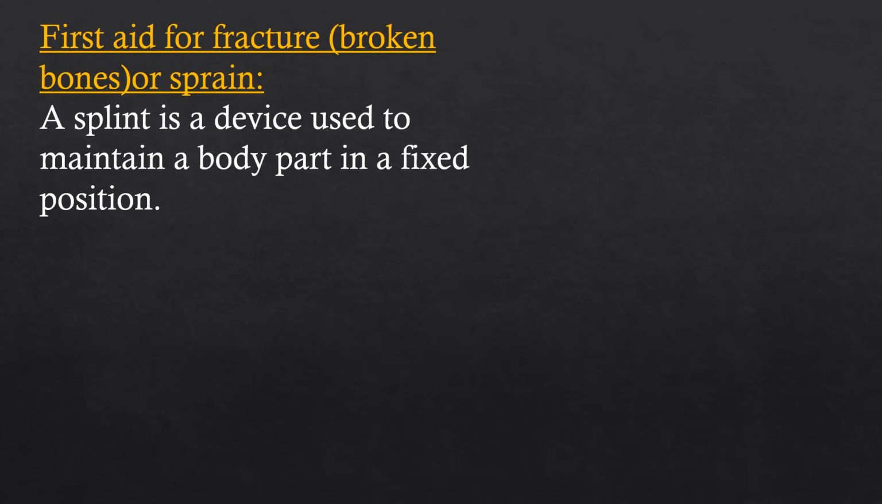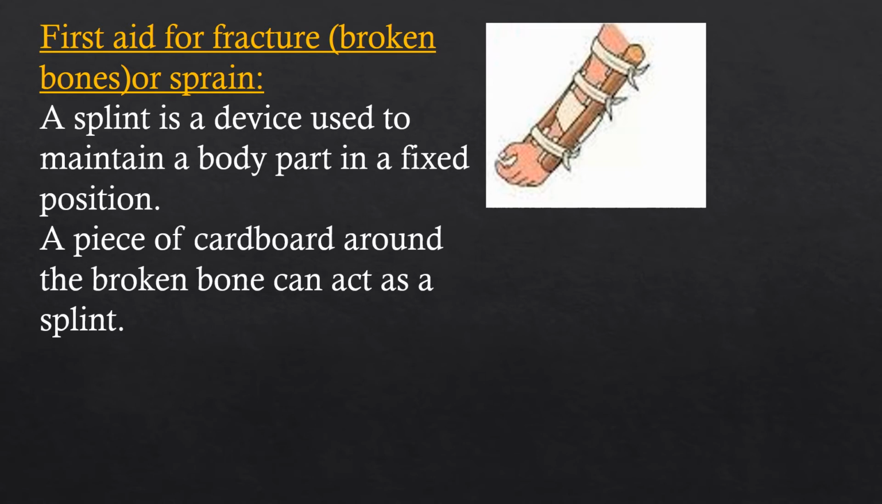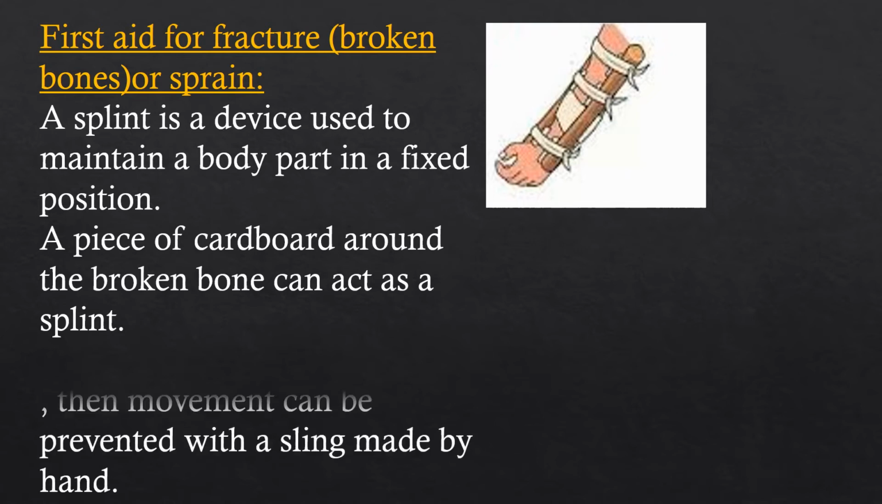A splint. Children, what is a splint? A splint is a device used to maintain the body part in a fixed position. Observe, children. Here we have two sticks attached on both sides of an arm that act as a splint. A piece of cardboard around the broken bone can also act as a splint.